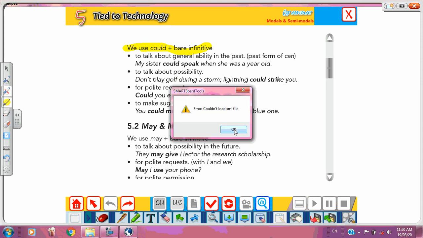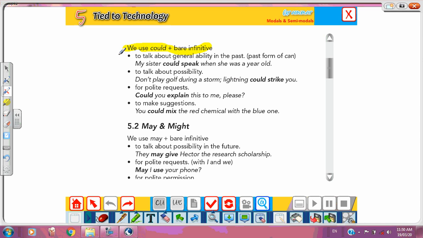For 4 things. Number 1 is to talk about general ability in the past only. Not in the present, only in the past. Number 2, to talk about possibility. Number 3, for polite requests, and number 4, to make suggestions.